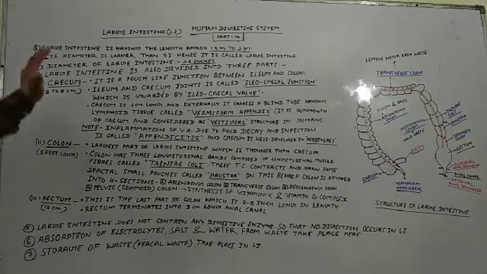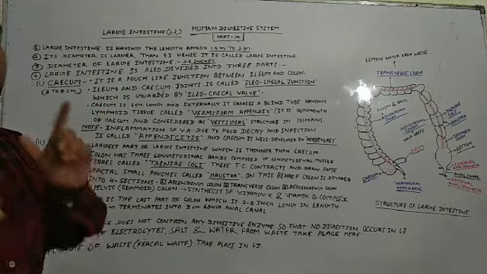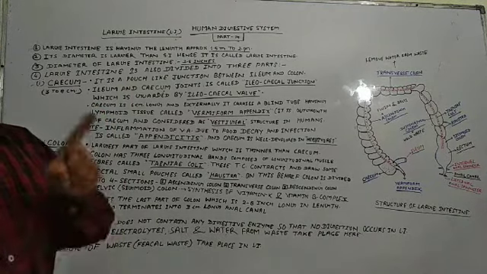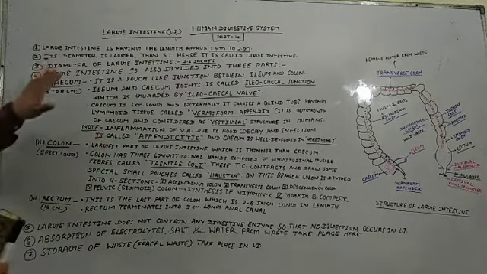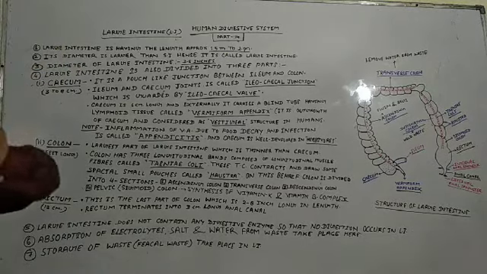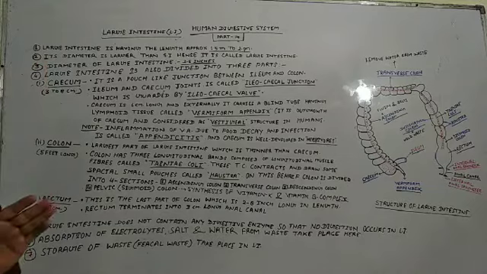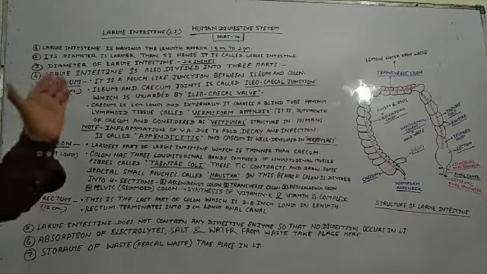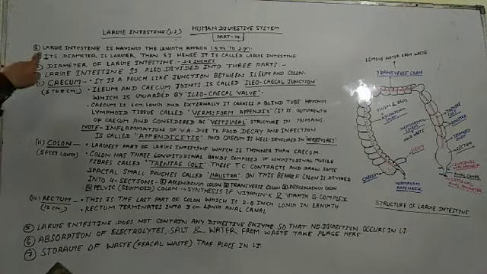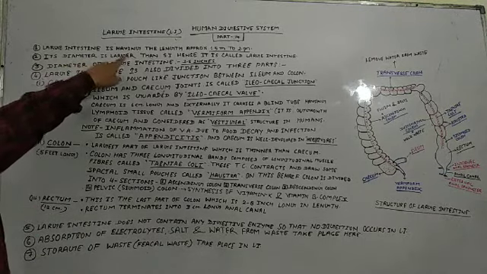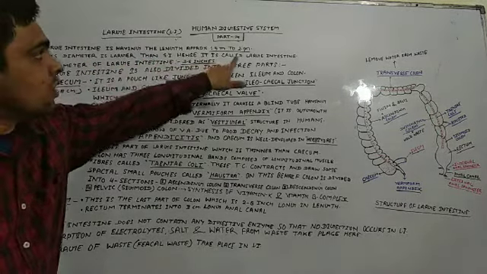So students, you must know that the name large intestine is not given according to length. Must listen carefully, students. The names of both intestines are not given because of their length. They are given because of their diameter. So you must know that the diameter of the large intestine is much greater in comparison to the small intestine. So we will talk about the diameter. The diameter of the large intestine is larger than the small intestine, hence it is called the large intestine.